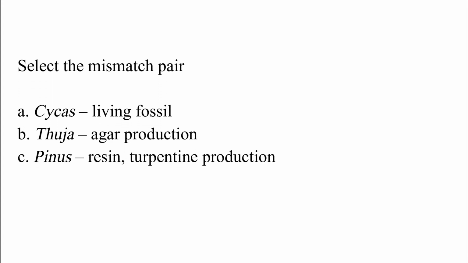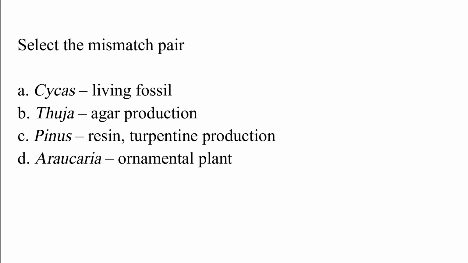Select the mismatched pair. Option A, Cycas, living fossil. Option B, Thuja, agar production. Option C, Pinus, resin, turpentine production. Option D, Araucaria, ornamental plant. The correct answer is option B, which is Thuja, agar production.